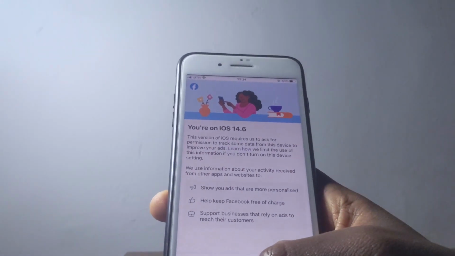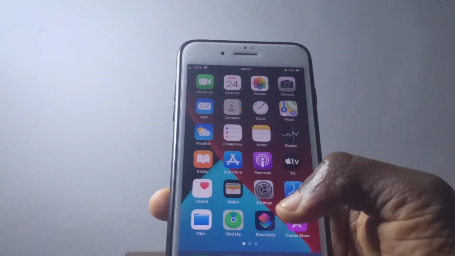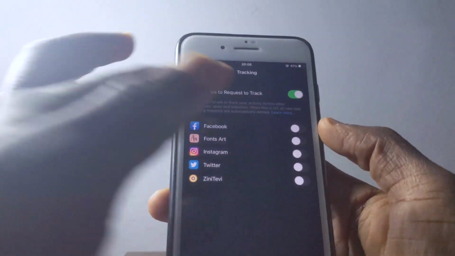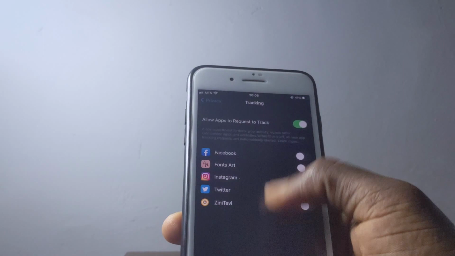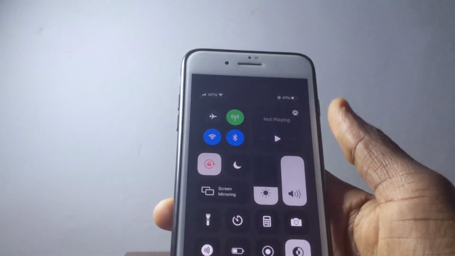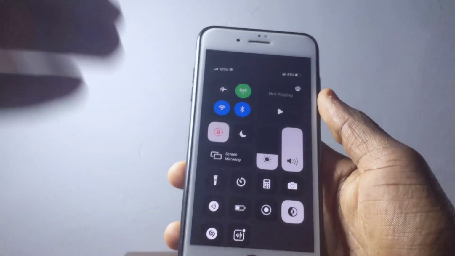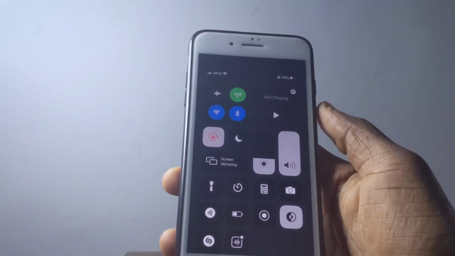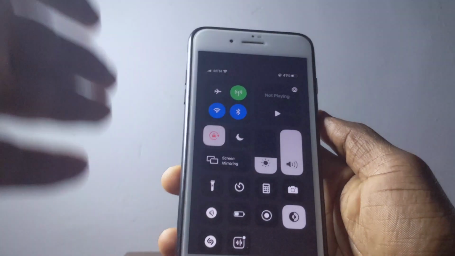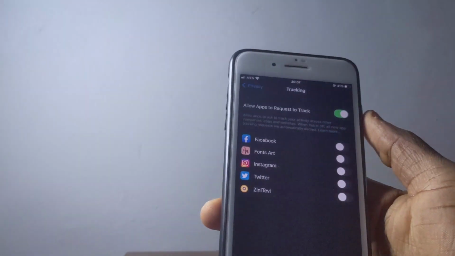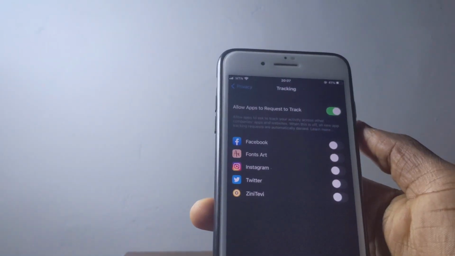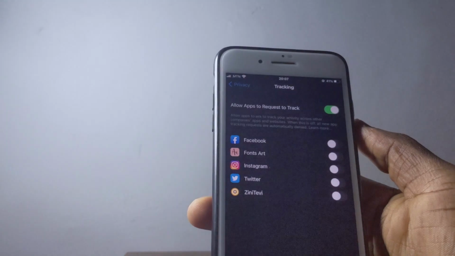So right now the bugs I think Apple has fixed are the app tracking transparency right here, which a lot of people were finding problems with, and then the green tints. I don't see any green tints right here any longer like it used to be on other phones. They used to say they had green tints when they updated to iOS 14.5. I don't see any green tints right here, and when it comes to app tracking, it's now turned on and everything I want to do is right here. So I think that is one of the bugs they fixed, which I like so much.